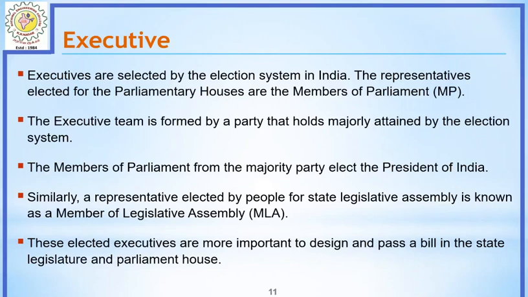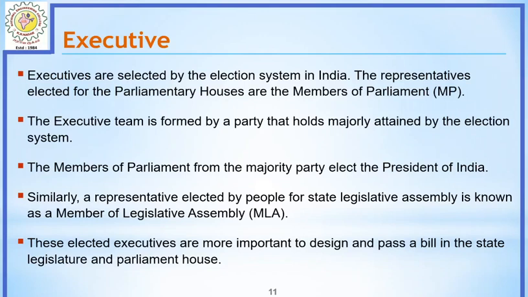You can see in our country nowadays also, both in central and state, ministers are formed only by the majority party, and the members of parliament from the majority party elect the president of India. In the same way, a representative elected by the people for the state legislative assembly is known as a member of the legislative assembly, shortly called MLA.